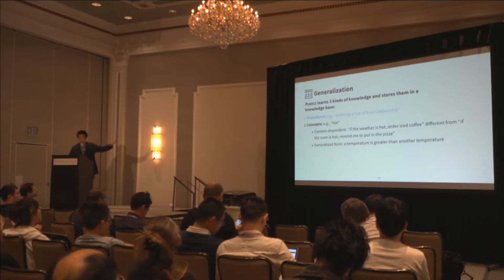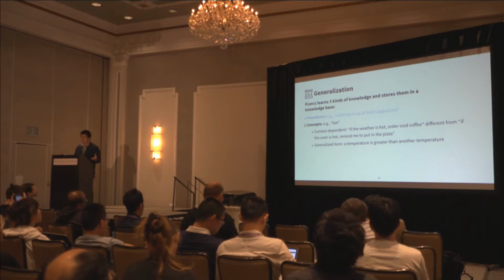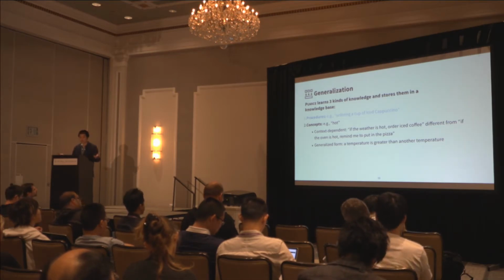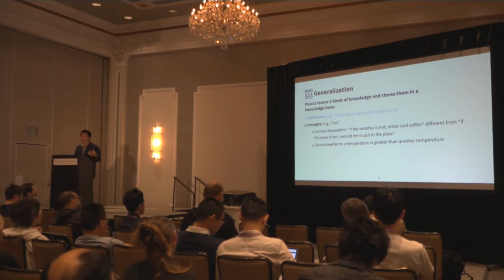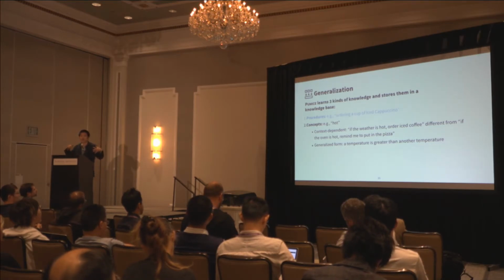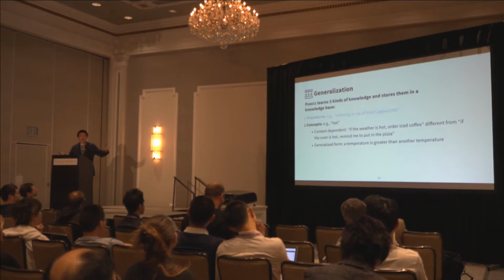The second type is for concepts. In PUMICE, concepts are context dependent. For example, the concept hot in "if the weather is hot, order iced coffee" is very different from "if the oven is hot, turn down the oven." PUMICE can generalize the concept hot to a temperature is greater than another temperature and associate the actual implementation to specific task domains. So now if I introduce a new task, like I say,